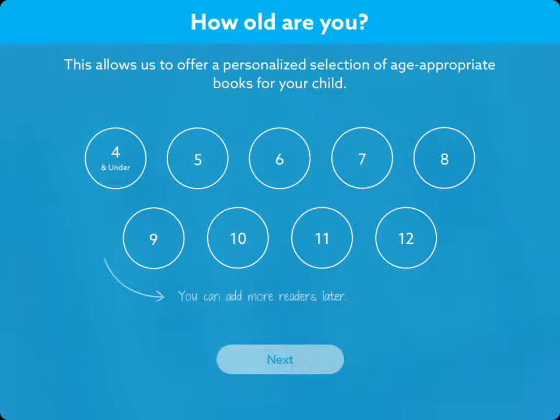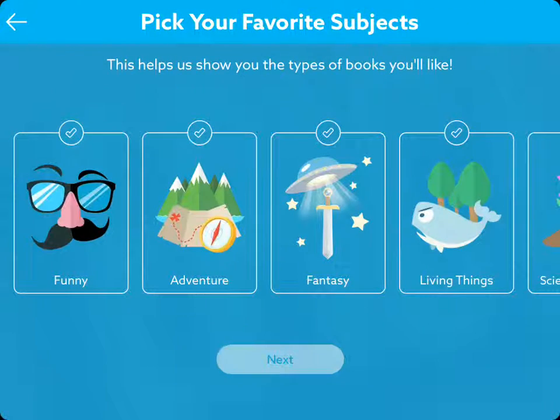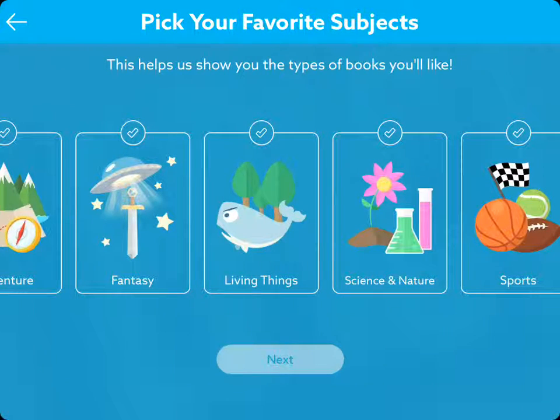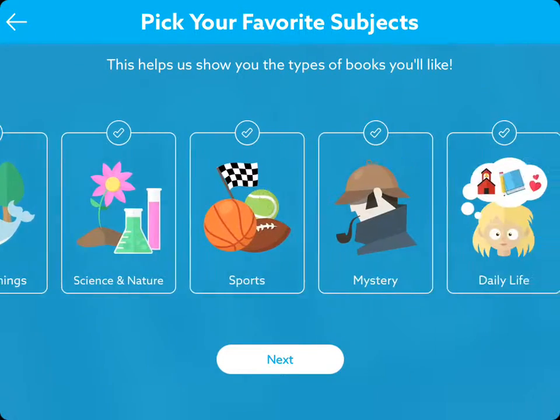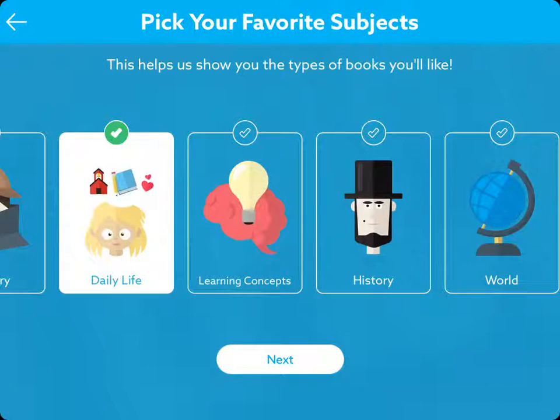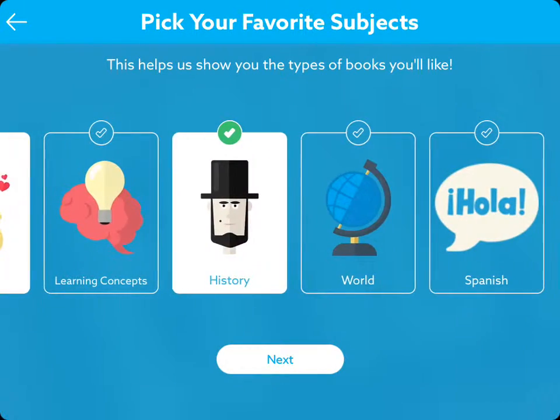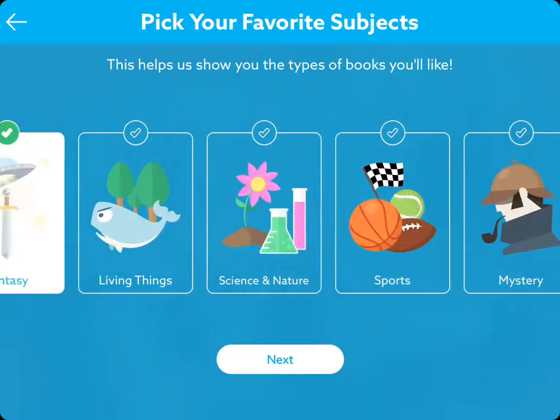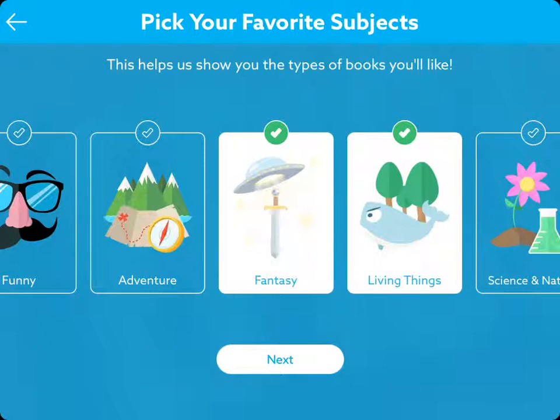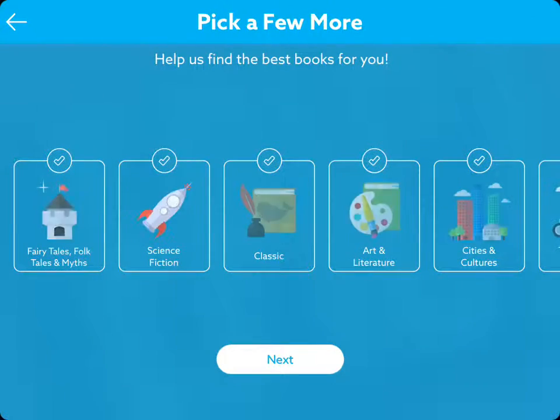So it's going to ask here for the age of the student. So let's say the student is 7. So now it asks what kind of books they like. So you can go through, we can say that she likes fantasy, daily life, history, world, and living things. A couple different options. And then it gives you more options within those other categories.